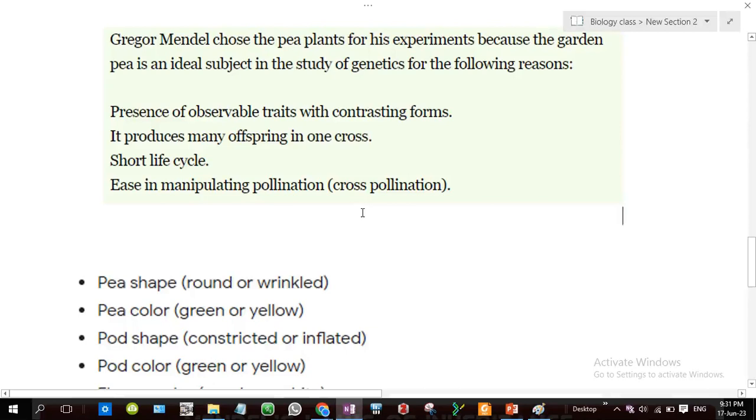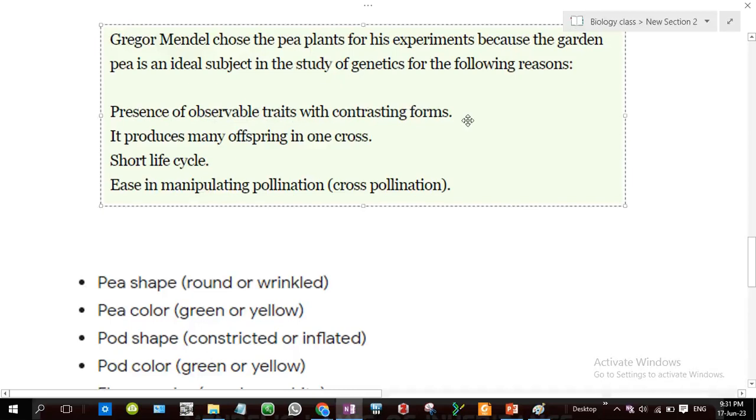We could take something else, right? It's because it is an ideal subject. First and foremost, it has a short life cycle. So the pea plant's life cycle is very short, so it can reproduce easily and you can see the result very easily. You don't have to wait for a long time. And the second thing is it has a lot of observable traits with contrasting forms.